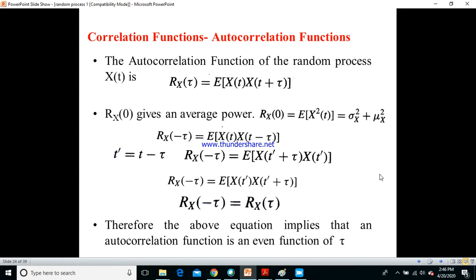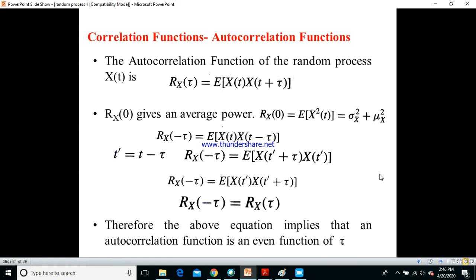That would be equal to variance plus mean square. Normally when we have zero mean, then this Rx of 0 would be equal to variance, and this is nothing but the power, which we normally calculate in any modulation techniques that we have in digital communication systems.